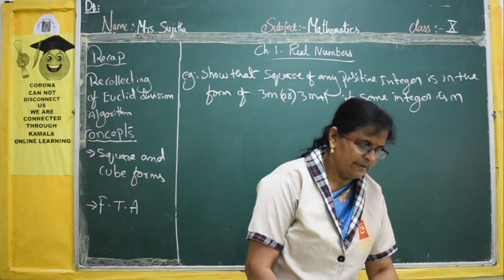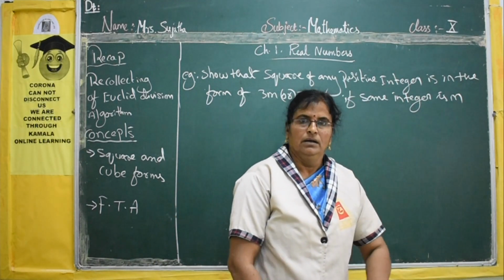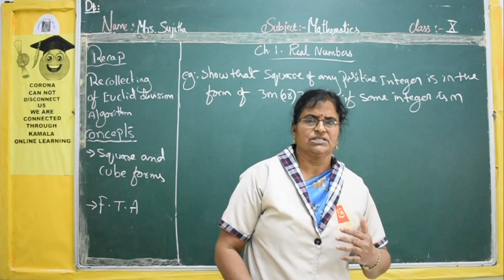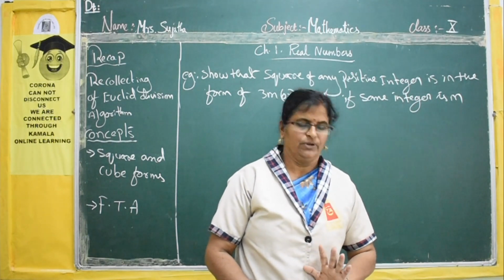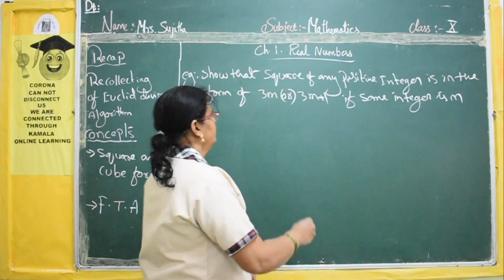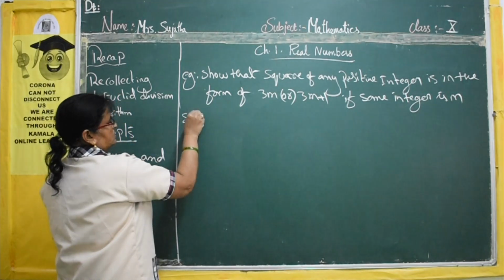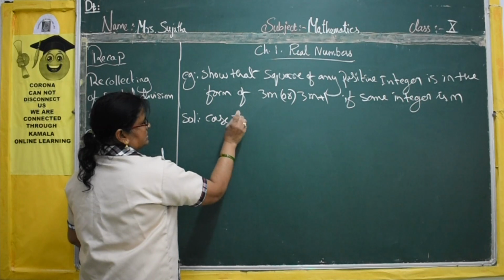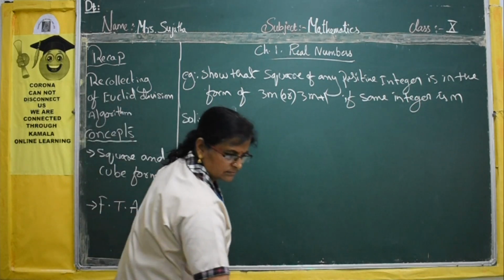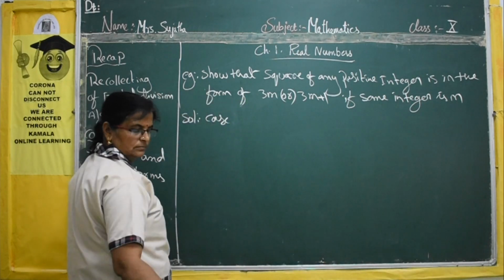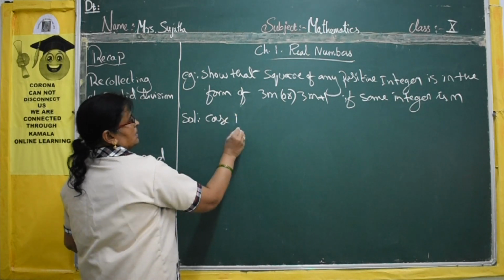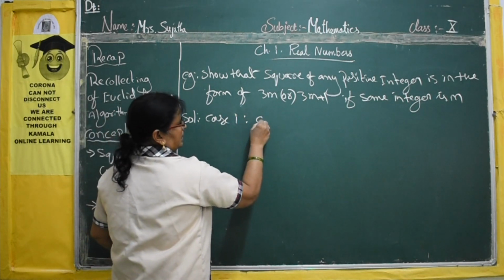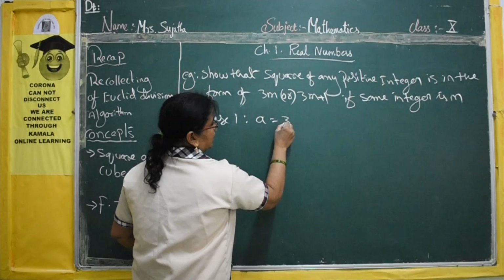Here we are taking two cases, case 1 and case 2, and we will solve like that. That is easy for you. In case 1, a is equal to 3q.